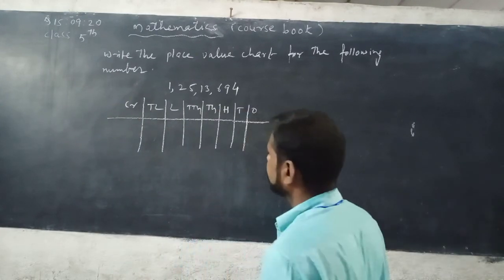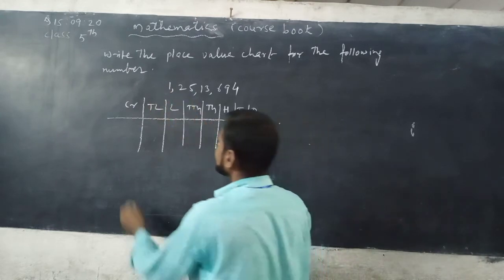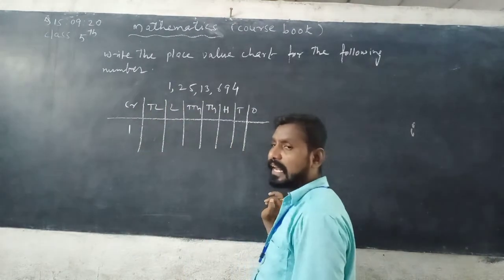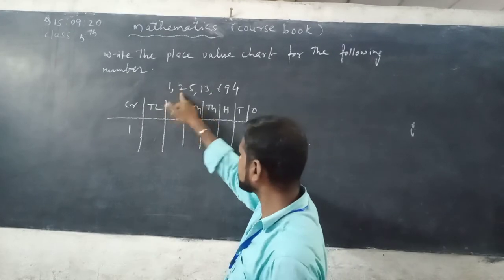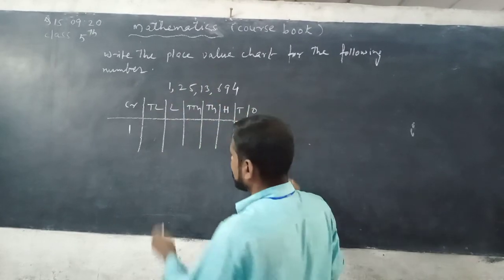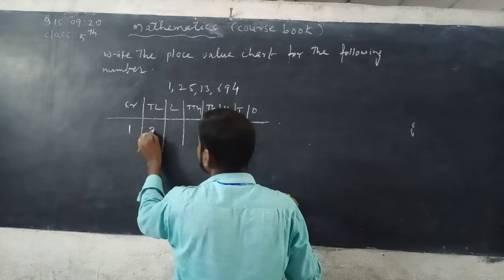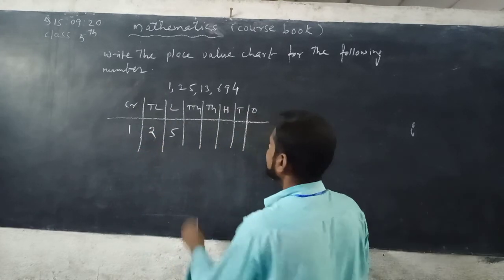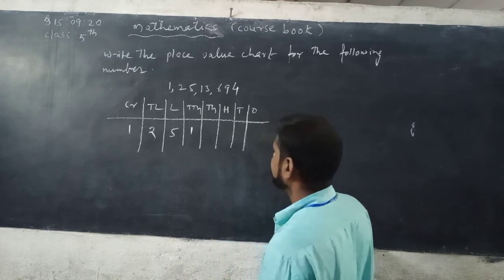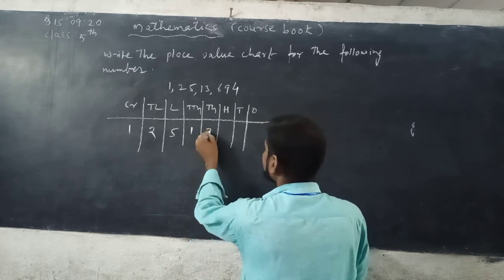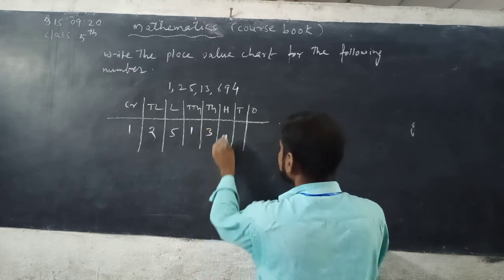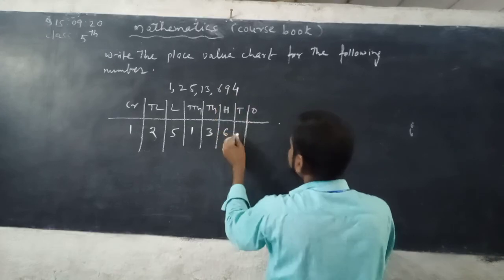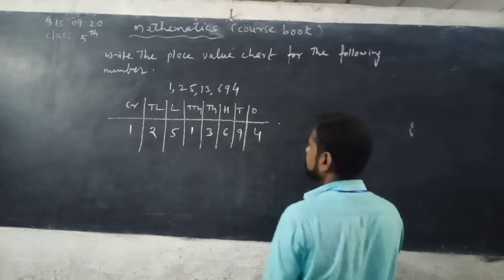See here, 1 crore, 1 is in crores place, 25 lakh. 25 lakhs means 2 is in 10 lakhs place and 5 is in lakhs place. 1 is in 10,000 place, 3 is in thousands place, 6 is in hundreds place, 9 is in tens place, 4 is in ones place.